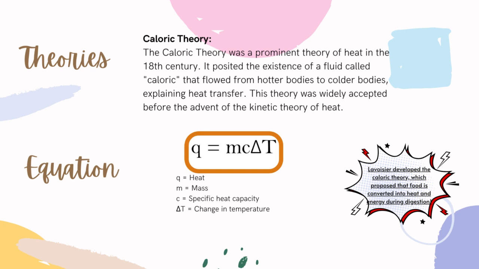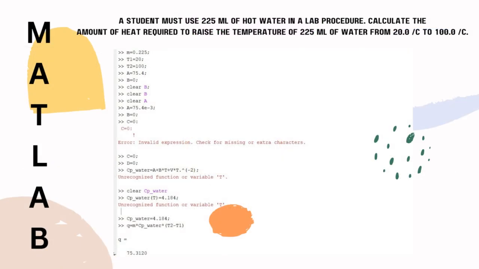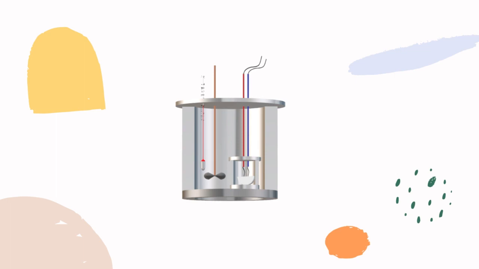The equation of heat is Q, heat, equals m, mass, times c, specific heat capacity, times delta T, change in temperature. This slide shows an example of calculation using MATLAB. This is the illustration of the calorimeter.